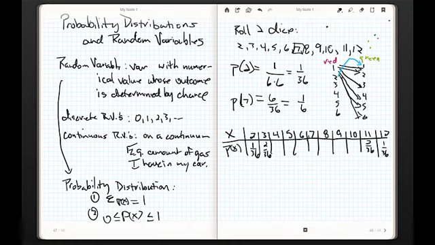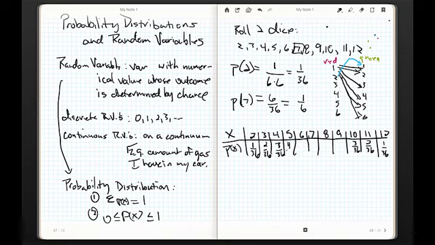And then 4. Now let's think about a 4. I can get a 1 and a 3, a 3 and a 1, and a pair of 2s. There's a name for that, but I forget what it is. So 3 out of 36. 10, same thing, right? A 6 and a 4, a 4 and a 6, and a pair of 5s. So that's going to be 3 out of 36. You're probably starting to see the pattern, but let's go ahead and go through it. How about a 5? A 1 and a 4, a 4 and a 1, a 2 and a 3, a 3 and a 2.